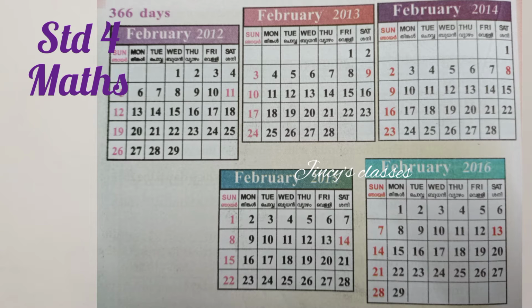He was telling 2008, 2012, 2016, 2020, February month has 29 days. But he was not sure why it is like that. He just clarified it with his grandfather. Actual days in a year is 365 plus 1 quarter days. This is calculated according to the speed of the earth's rotation around the sun. The earth is taking 365 plus quarter days for a complete rotation.